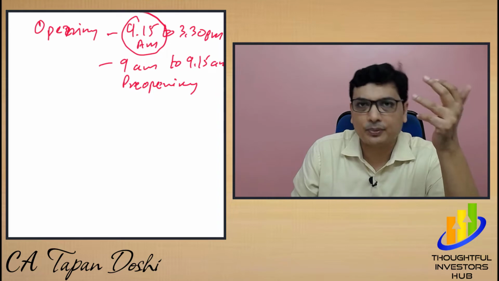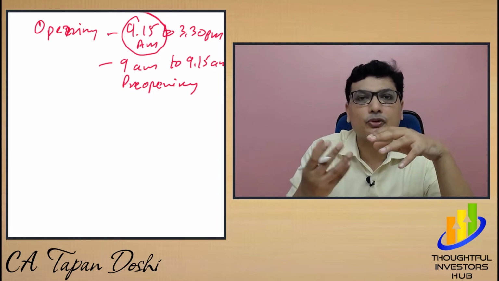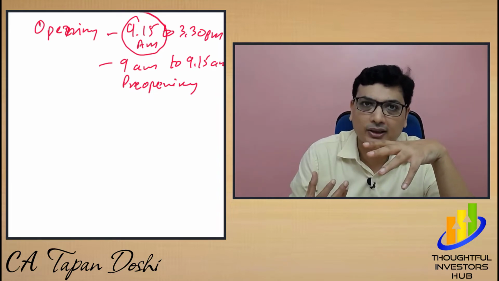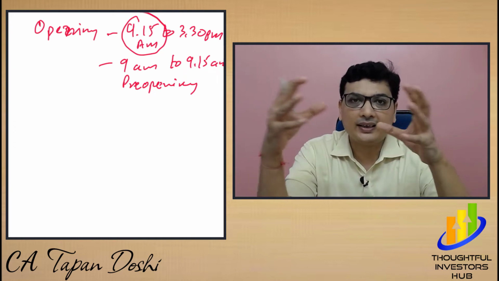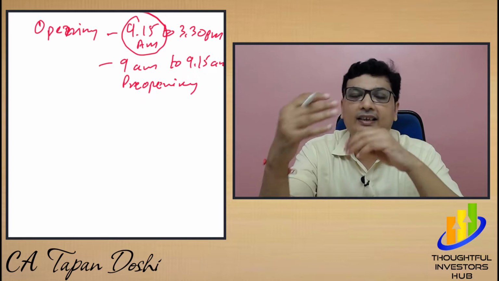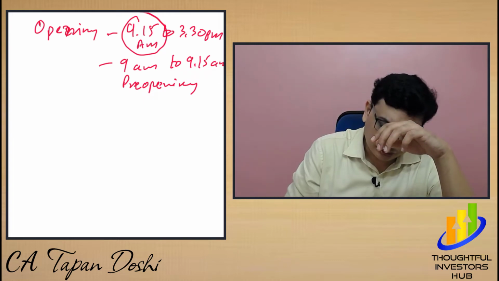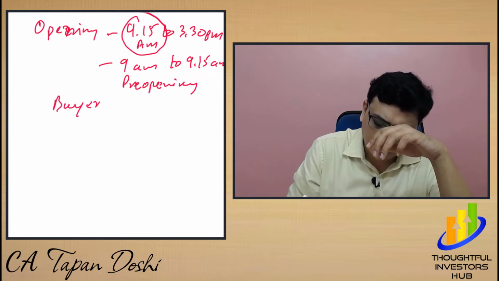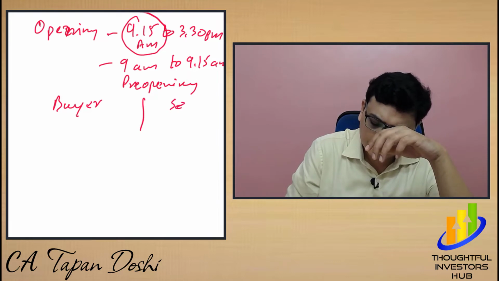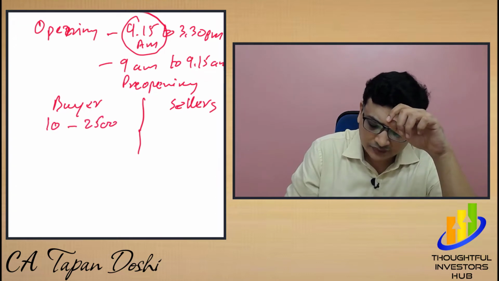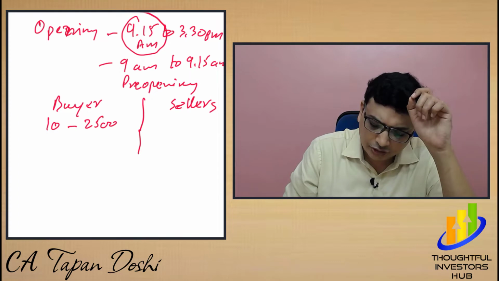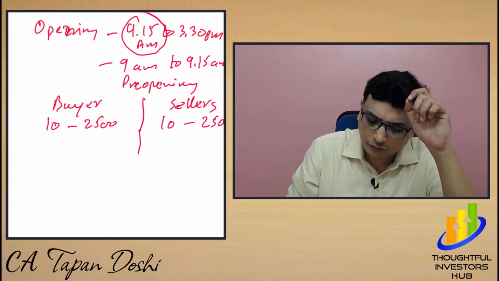Now, normally what happens when you put in a trade: suppose you are buying the stock of Reliance. On the opposite side there is a seller. When the buyer and seller figures match, at that time the transaction happens. Suppose you put in a trade to buy 10 Reliance at 2500 rupees, and the seller is there for 10 at 2501.